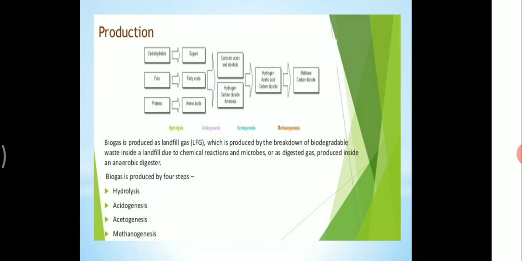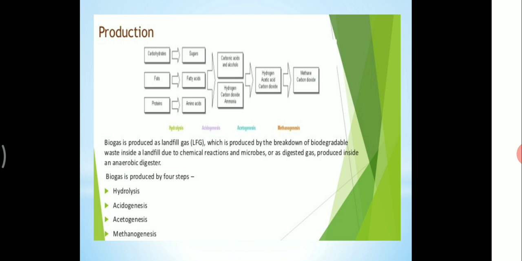Hydrolysis means any chemical reaction in which a molecule of water ruptures one or more chemical bonds. The term is used broadly for substitution, elimination and solvation reactions in which water is the nucleophile. And next, sugar, fatty acid and amino acid are converted into carbon monoxide and hydrogen,